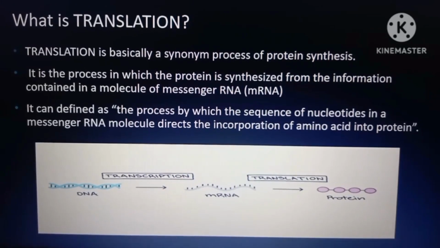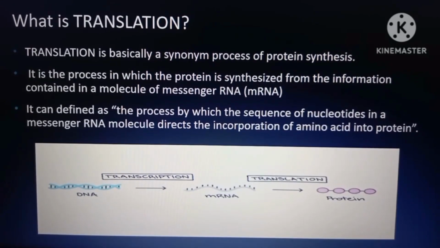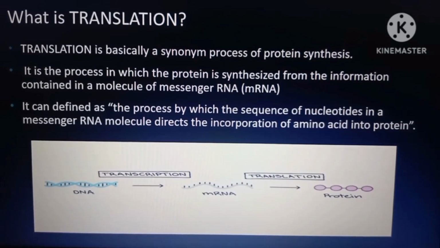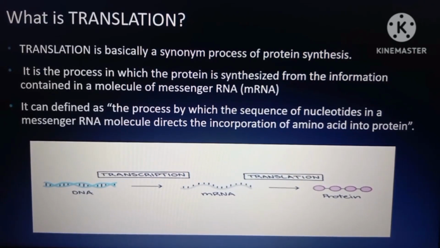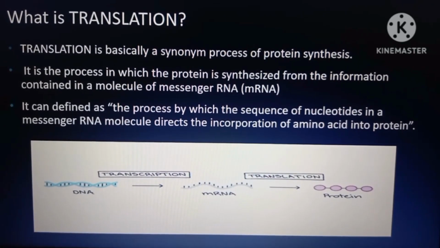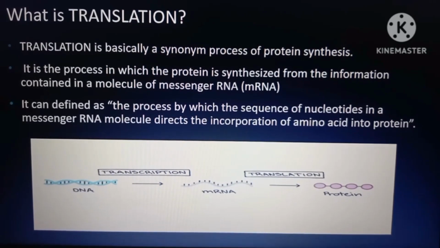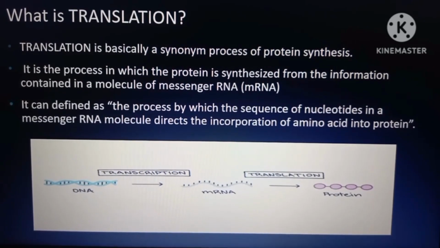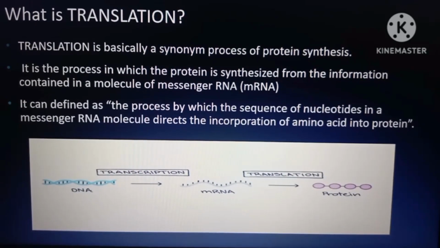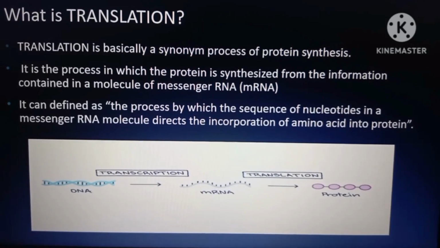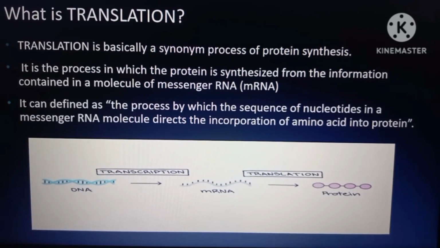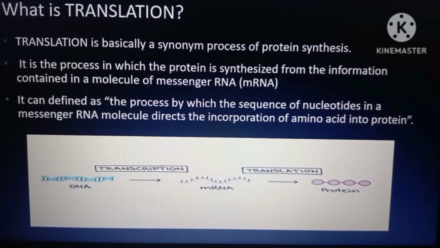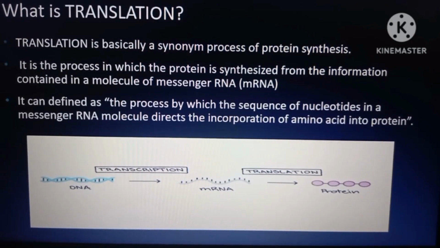So, what is translation? Translation is basically a synonym of the process of protein synthesis. I know that you are already aware of protein synthesis. It is the process in which the protein is synthesized from the information contained in a molecule of messenger RNA, meaning from DNA, if it will unzip, it will transcribe into mRNA, and after transcription, it will translate into protein. Then, it can be defined as the process by which the sequence of nucleotides in a messenger RNA molecule directs the incorporation of amino acids into protein.